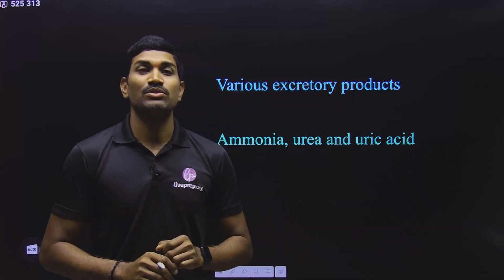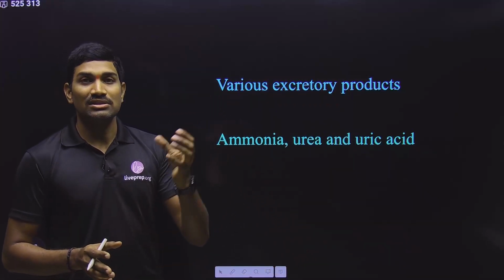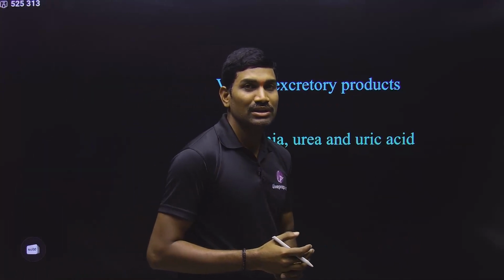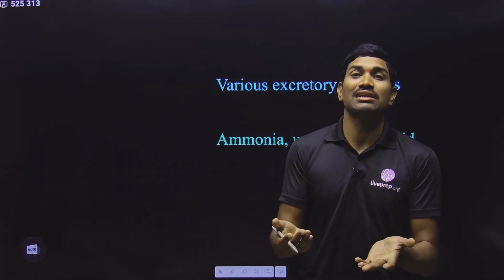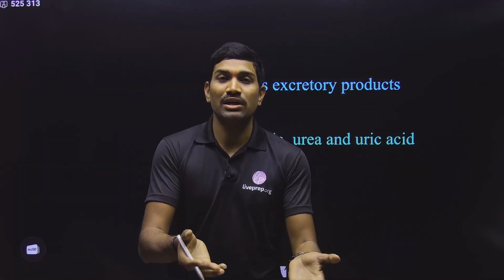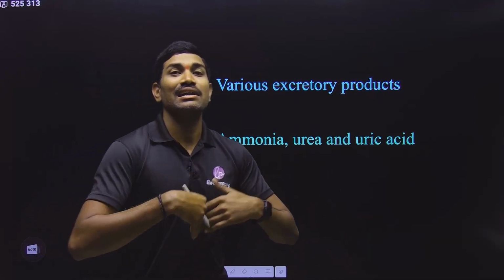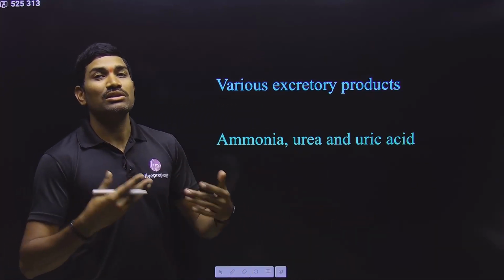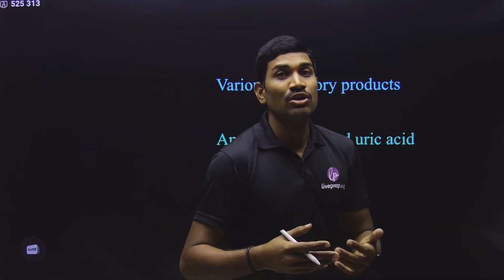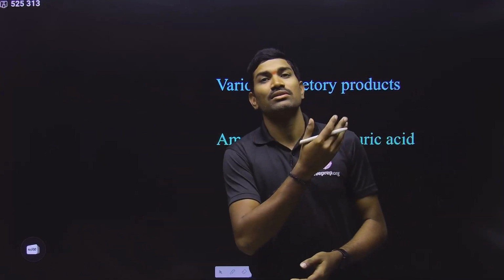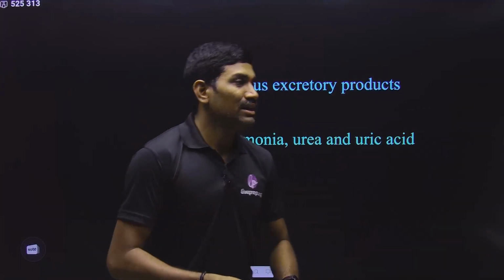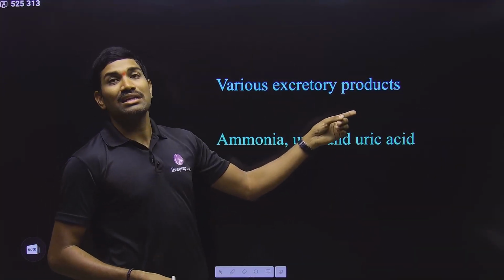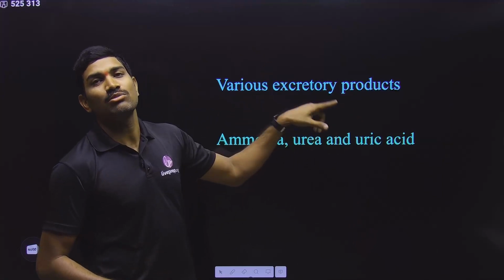In the electron transport system it is used. And already I told you that in the Krebs cycle CO2 is released. So in this way tissues are utilizing oxygen and releasing CO2, and this CO2 is released in large quantities. Now this excess CO2 should be removed. So that's why under excretory products and their elimination, we are talking about CO2 also.